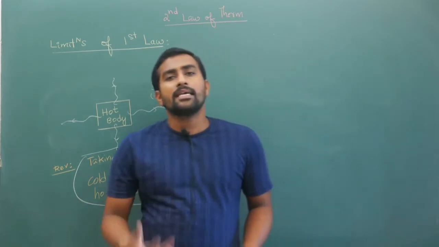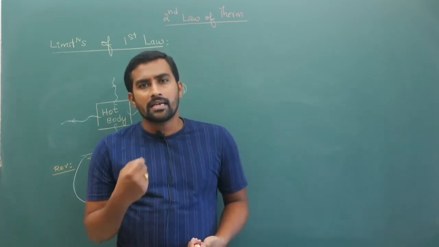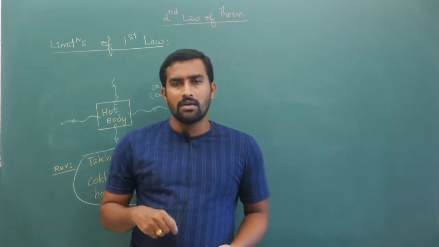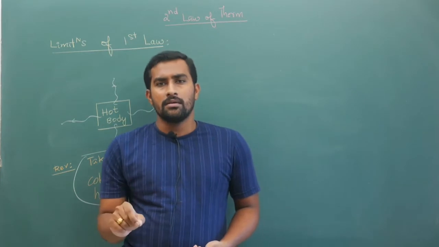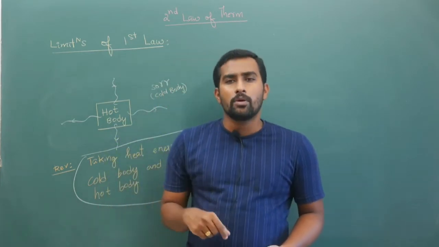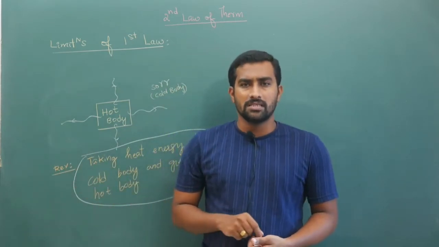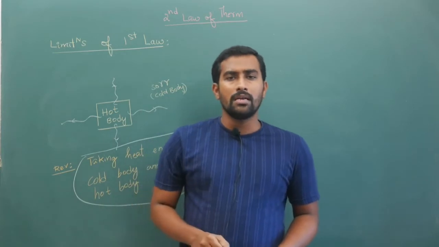Now, practically, is this process possible? In reality, in any situation, will a cold body give some amount of heat and increase the hot body's temperature? In reality the answer is no. This is one limitation.